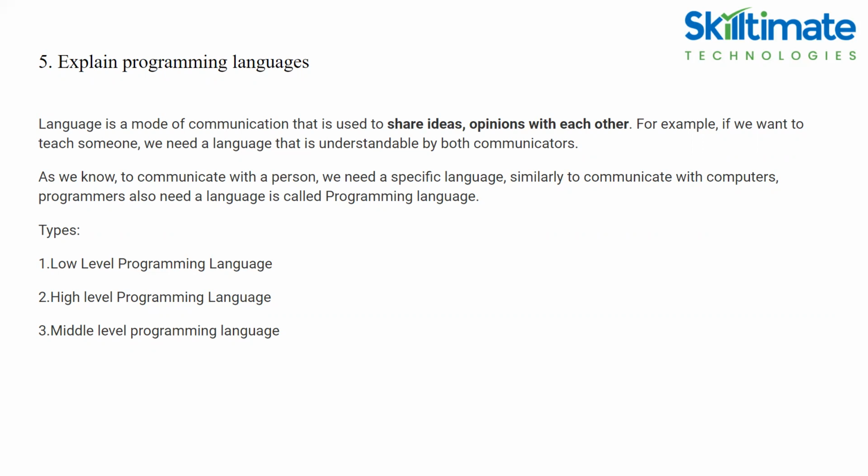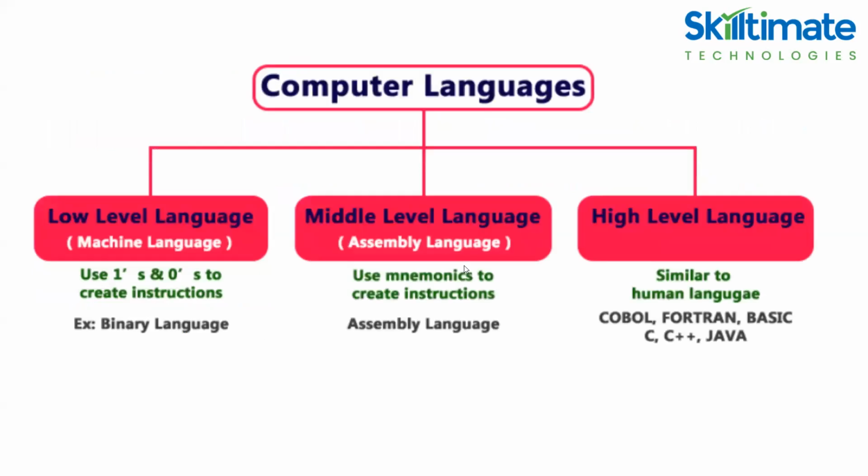Computer languages are the languages through which the user can communicate with the computer by writing program instructions. Low-level language is nothing but machine-level language. Middle-level language is nothing but assembly language. High-level language is nothing but human language. First one, low-level language, is nothing but machine-level language. Low-level language is the only language which can be understood by the computer. We can call it binary language.